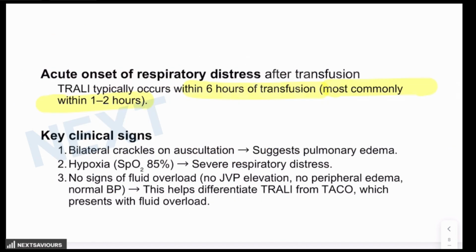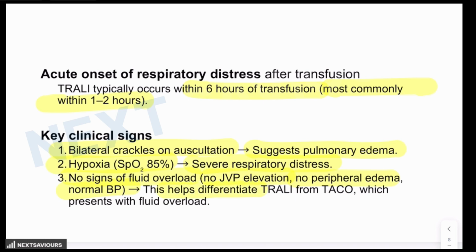Next, what are the key clinical signs? Bilateral crackles on auscultation, which is suggestive of the pulmonary edema that happens in case of TRALI. Then hypoxia, with an SpO2 of 85%, suggestive of severe respiratory distress. That also happens in case of TRALI. Now, no signs of fluid overload: there is no JVP elevation, no peripheral edema, and normal blood pressure.